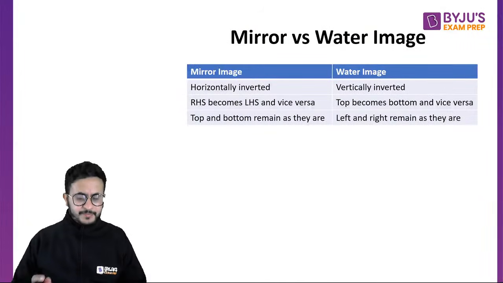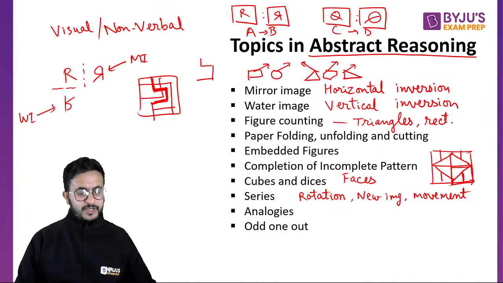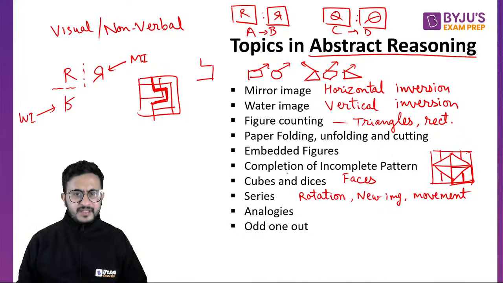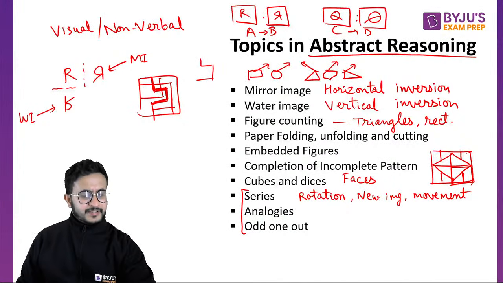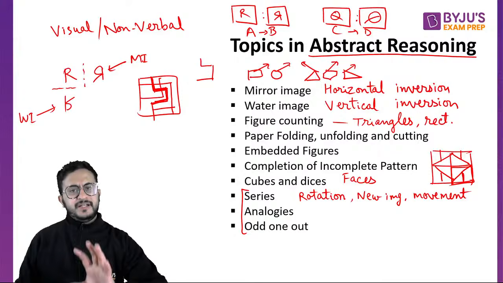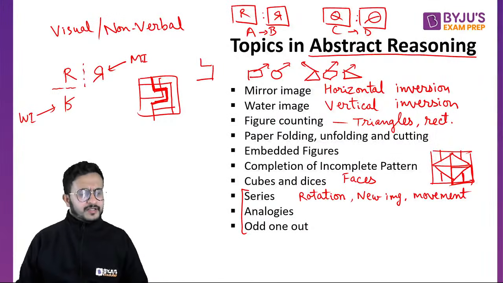So these are the types of questions that we have in abstract reasoning. Till 2020, these were the types of questions asked. They were not asked for a long duration, but one should have an understanding of all this, because last year we saw a sudden change in pattern. If one is comfortable with all these topics, then it helps.